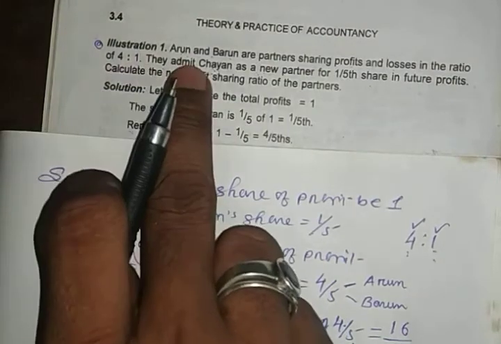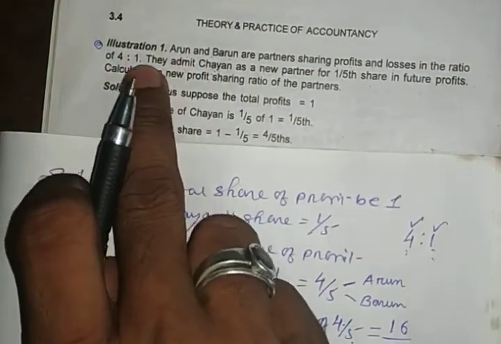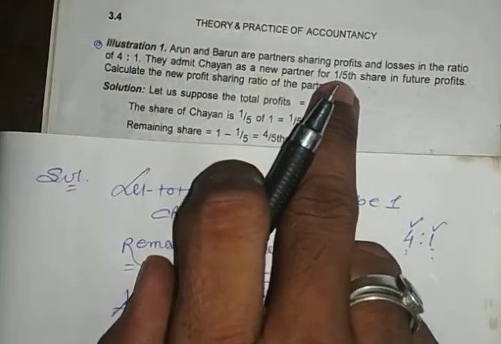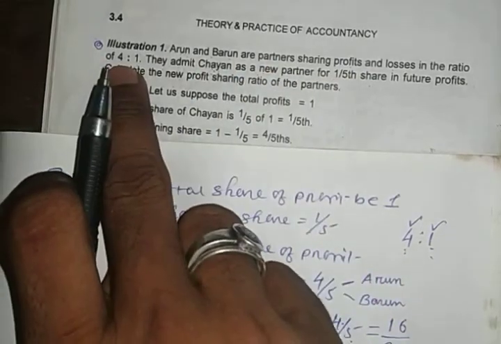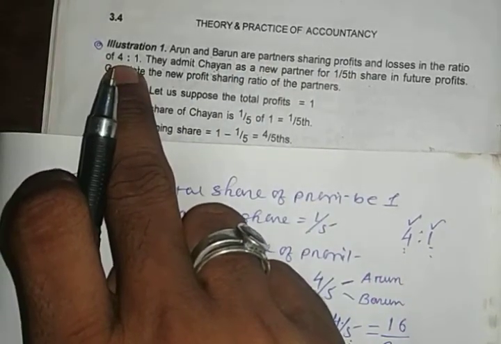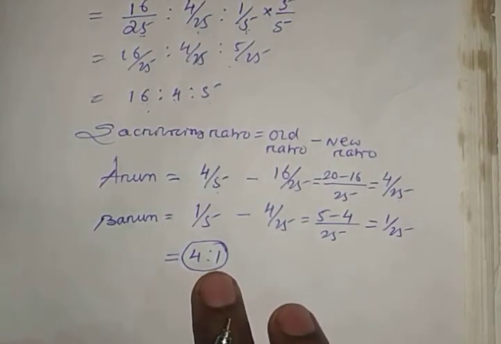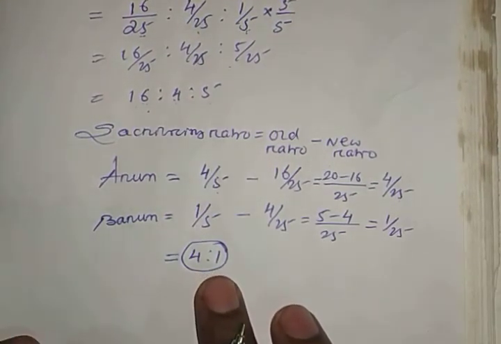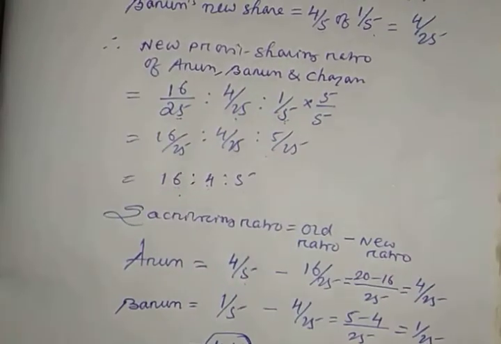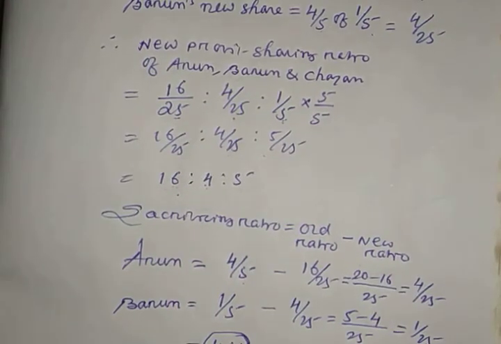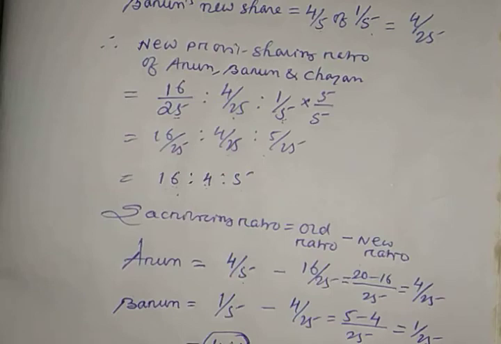So what I said, when the old partners' share is given and the new partner's share is also given, in this case the old ratio is also the sacrificing ratio. I have proved here that 4:1 is correct. So in this way you have to calculate the new profit sharing ratio and the sacrificing ratio. I hope you understand. Okay, thank you.